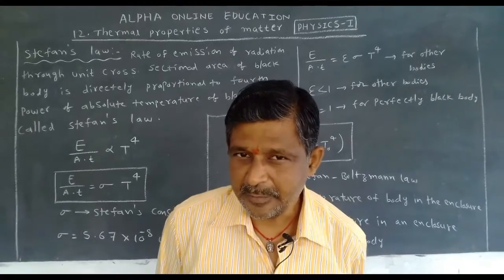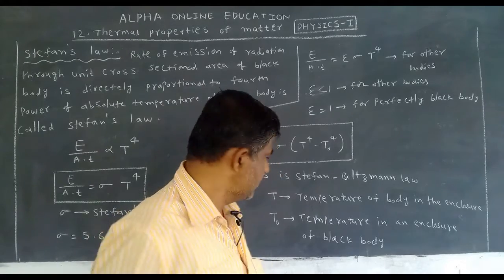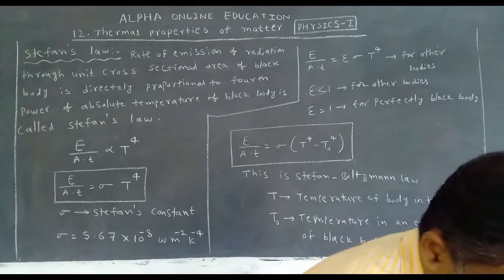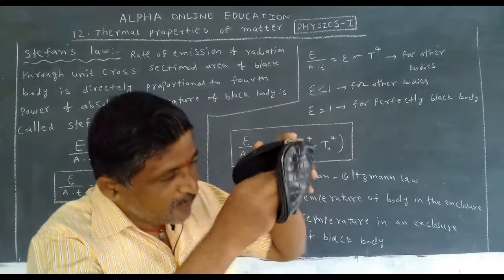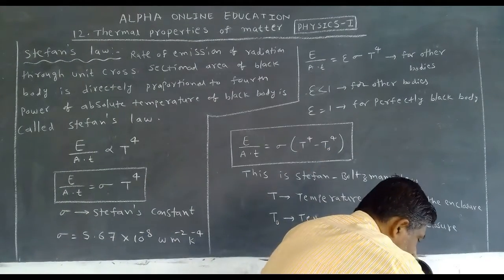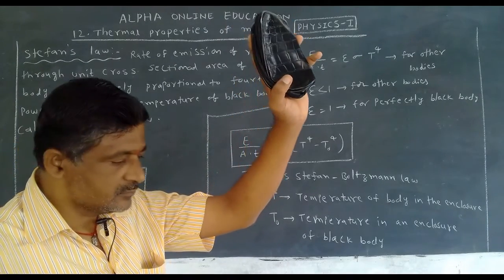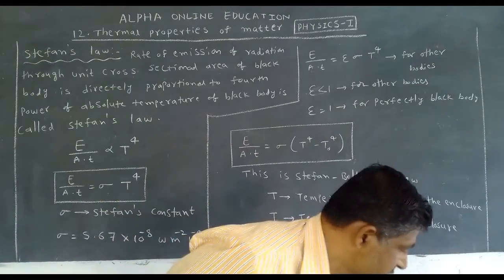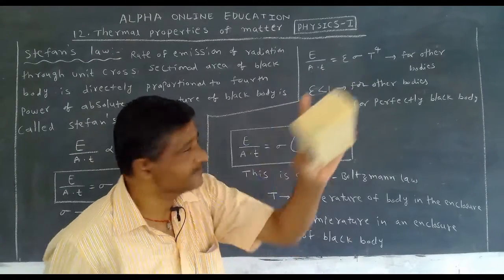T is the temperature of the body in the enclosure. Next, temperature of an enclosure of black body means this looks like a black color but is not a black body. Inside, you take any object like this. For this, Stefan's law is applicable.